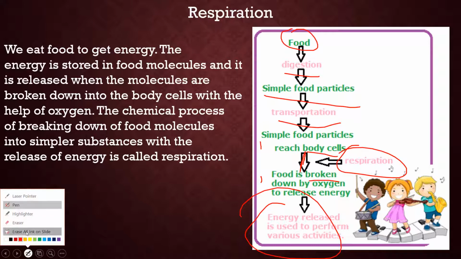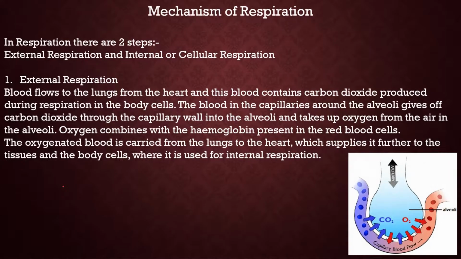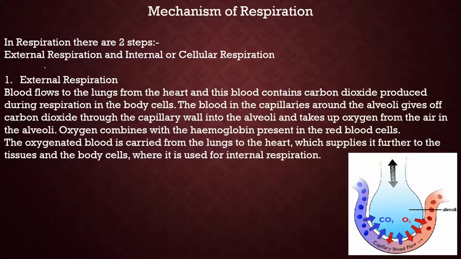So now let's move to the subtopic of respiration, that is mechanism of respiration. In respiration there are two steps. First is external respiration and second is internal or cellular respiration. So first let's see the first step, that is external respiration. In external respiration, blood flows to the lungs from the heart, and this blood contains carbon dioxide produced during respiration in the body cells.